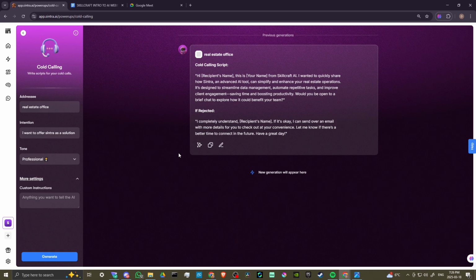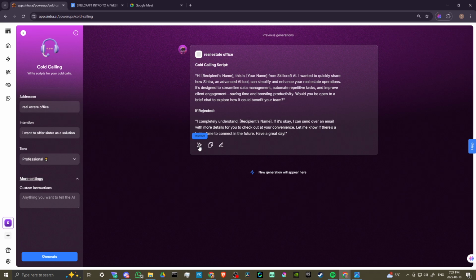So here, if we want to call a real estate office and say, hello, this is so-and-so from Skillcraft. I want to quickly share how Sintra, an advanced AI tool, can simplify and enhance your real estate operations. It's designed to streamline data management, automate repetitive tasks, and improve client engagement, saving time and boosting productivity. Would you be open to a brief chat to explore how it could benefit your team? And here we even have a rejection response. So this is really powerful.